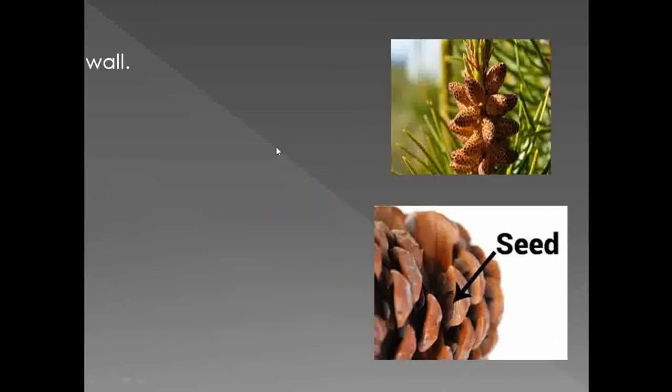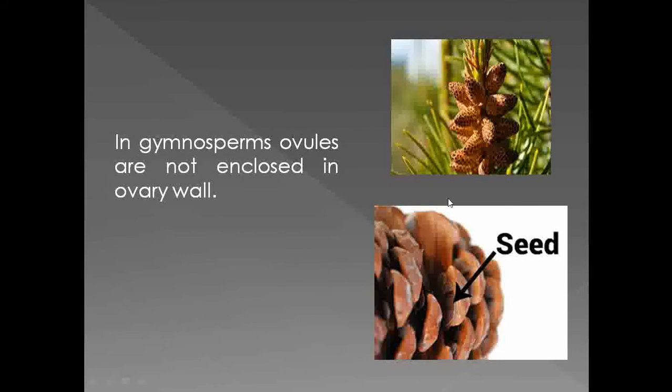So this is the main characteristic feature of the gymnosperms, meaning the gymnosperms are identified by using that character. What is that character? In the gymnosperms, the ovules are not enclosed in an ovary wall.